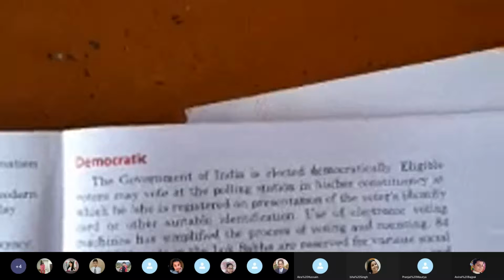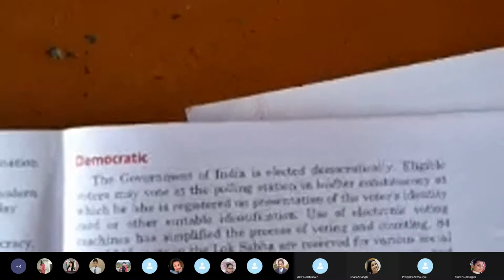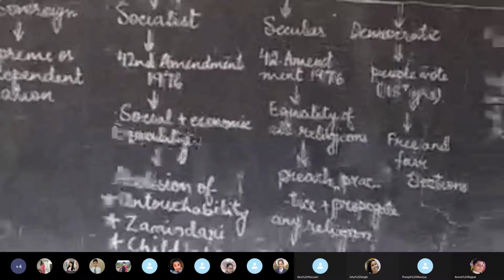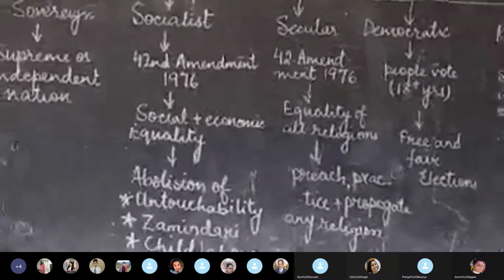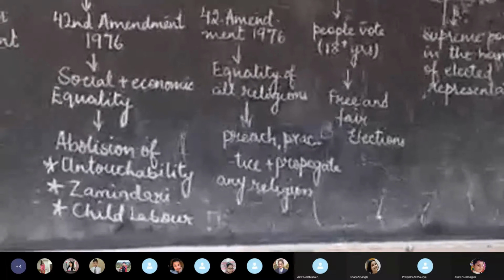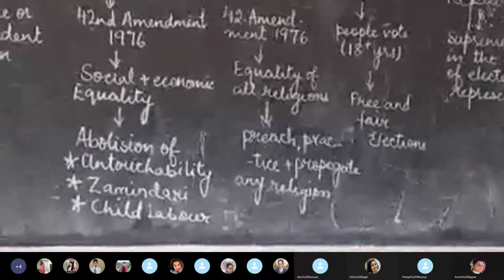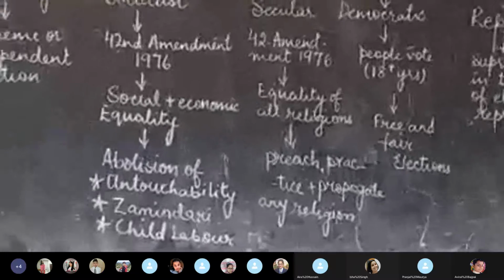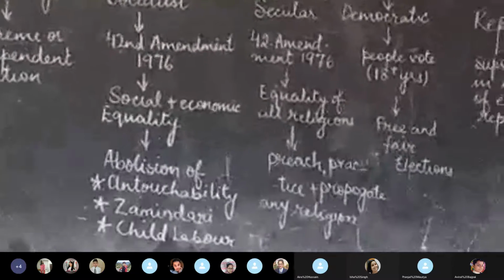The Election Commission of India is responsible for ensuring free and fair elections. So please look at this. Now, democratic means that the people of India, if they are 18 plus of age, have the right to vote. They can vote for the candidate of their choice, which is always kept a secret. And then the counting is done.